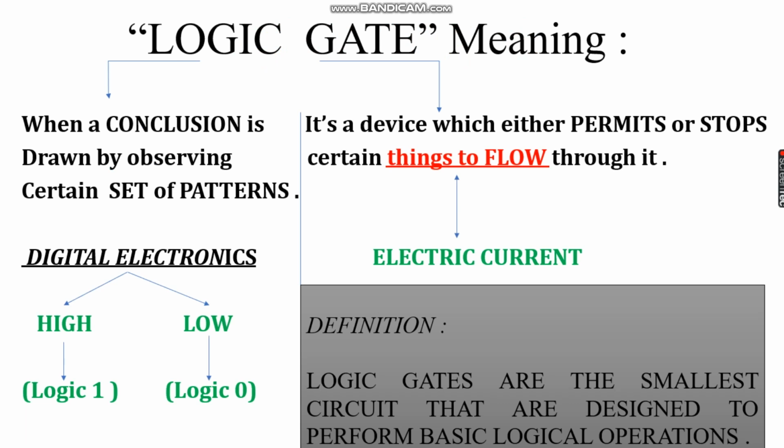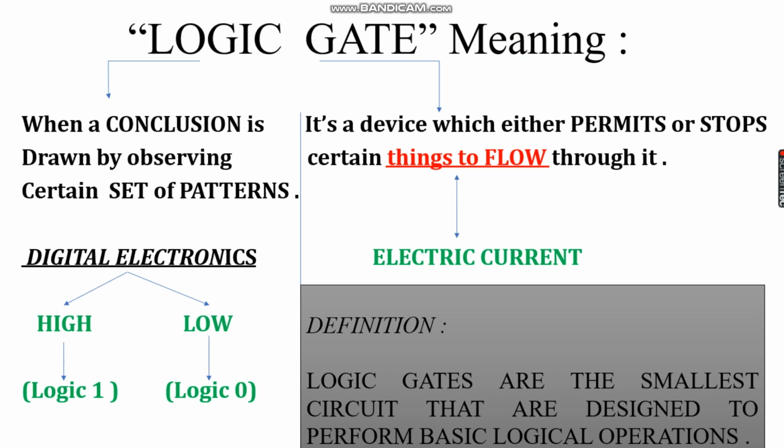As you can see on the screen, the technical definition of logic and technical definition of gate. Logic means when a conclusion is drawn by observing certain set of patterns is called as logic. And gate means it's a device which either permits or stops certain things to flow through it.